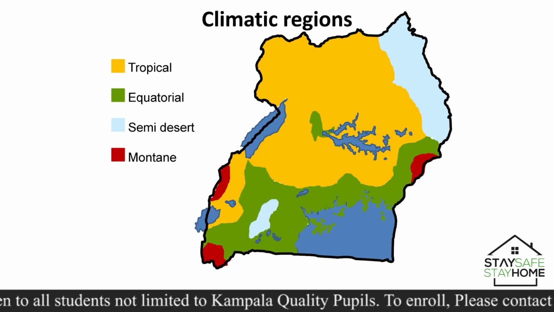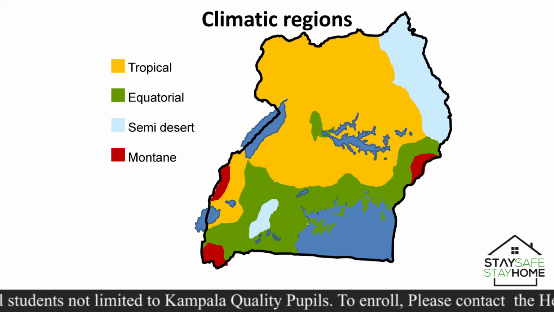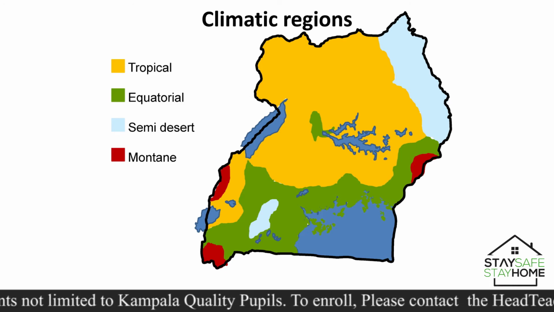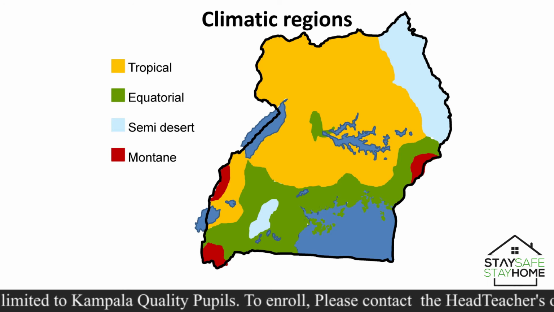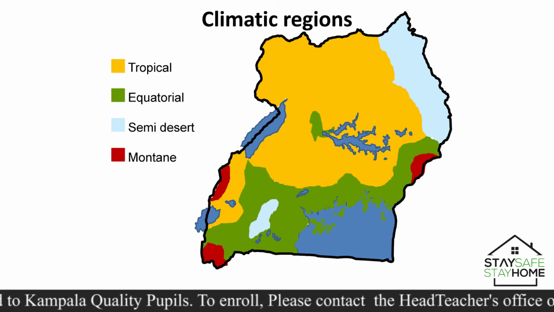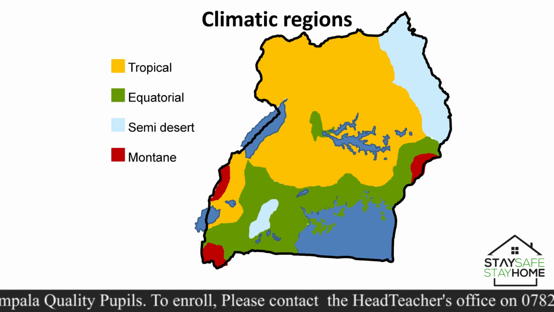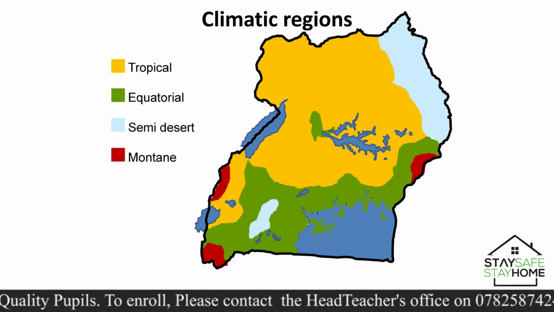Which climatic region is this, this greenish color here? I think you can see this is equatorial climate around Lake Victoria and around those areas that are crossed by the equator. Then this region here, this is semi-desert or semi-arid. Then this reddish color is standing in for the mountain. So these areas with red experience mountain climate simply because they are mountainous areas.